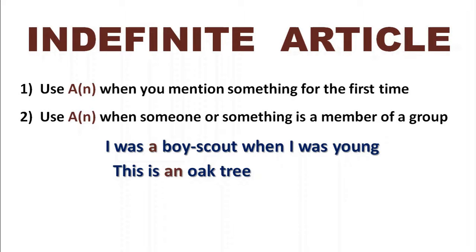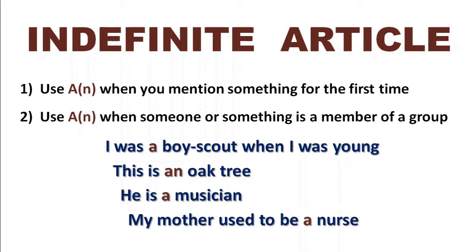The next one is, he is a musician. Now, he might actually be a member of a group, of a pop group, of a musical group. It doesn't really matter. He is a member of a group. He's a member of a group of musicians. So he is a musician. And then the last one, the musician might be his job, or it might be a hobby, but you use this also for people when we're talking about their jobs. So my mother used to be a nurse. She is a member of the group of nurses. So we use a or an when someone or something is a member of a group.